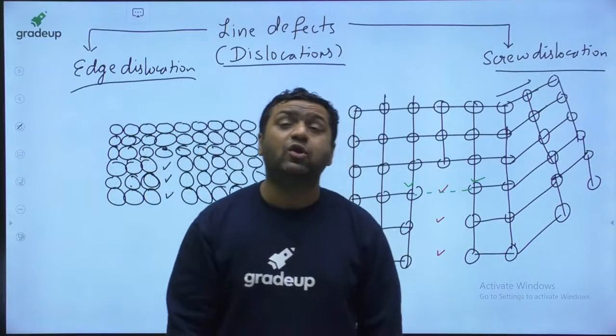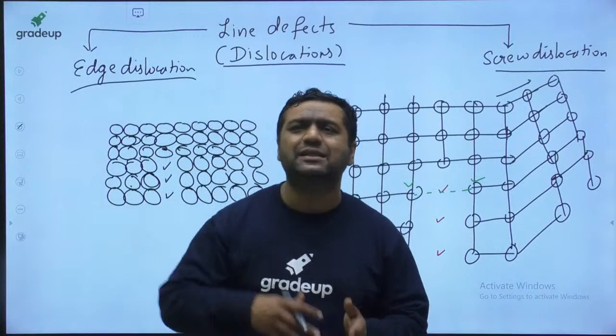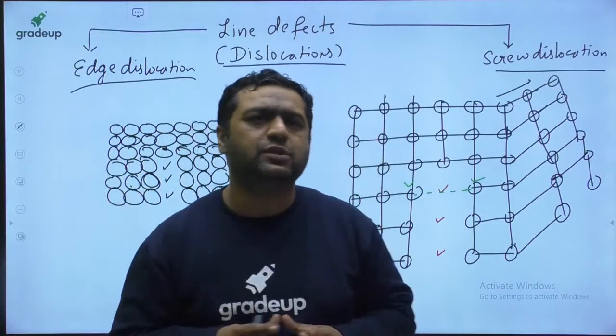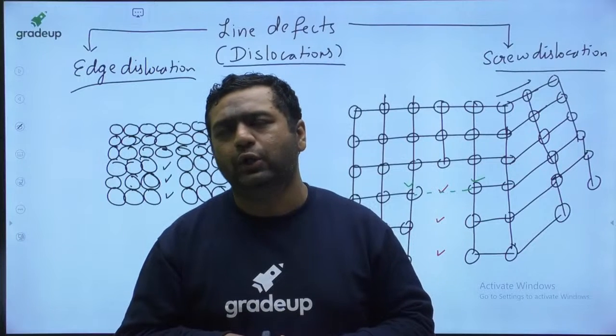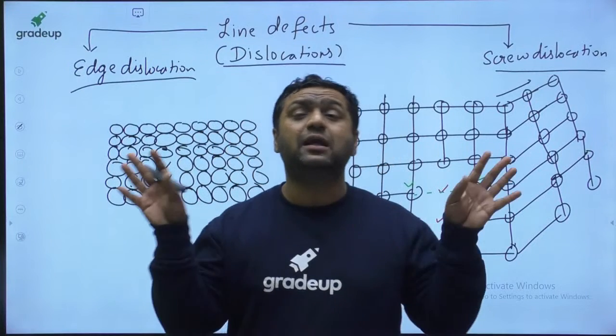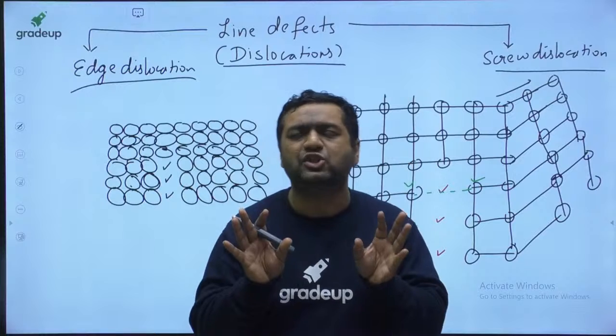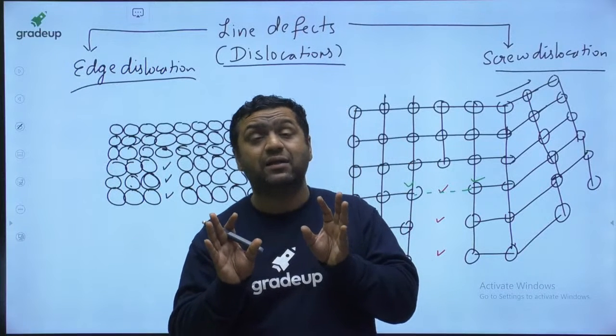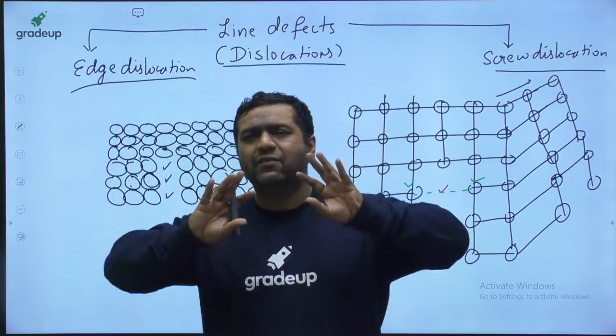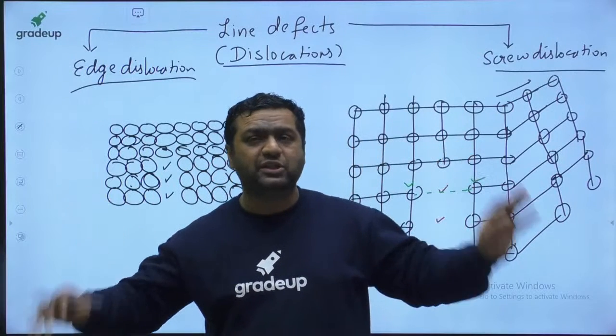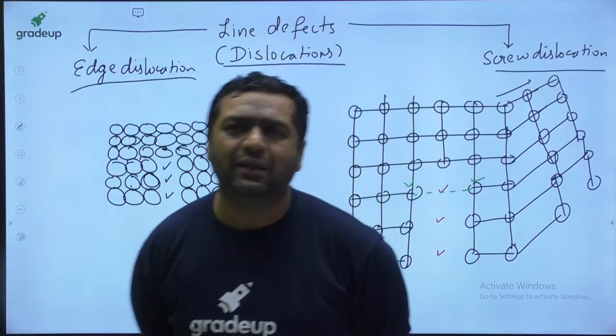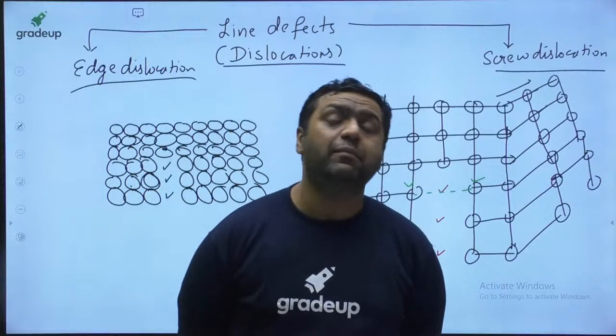So a number of attractive and repulsive forces are present between two atoms. Whenever two atoms come closer to each other, their repulsion increases and attraction reduces. And whenever two atoms go away from each other, the attraction between them increases and repulsion decreases.